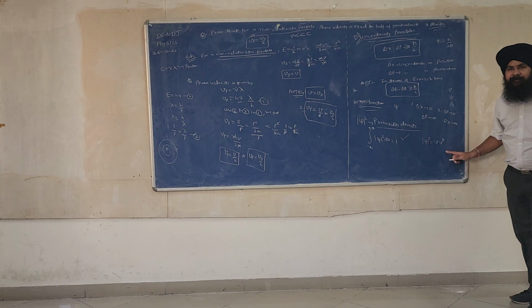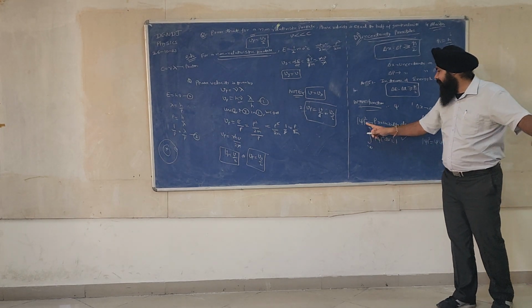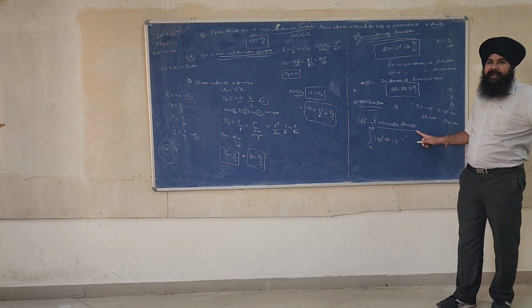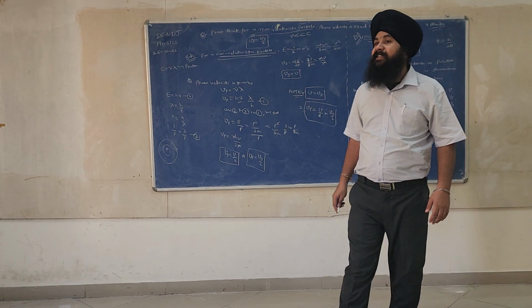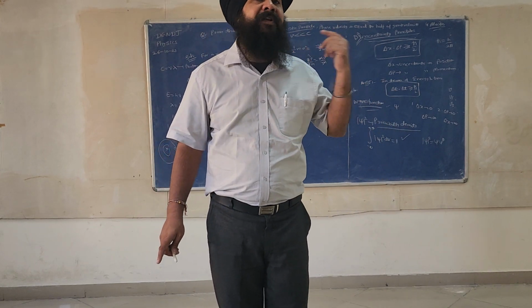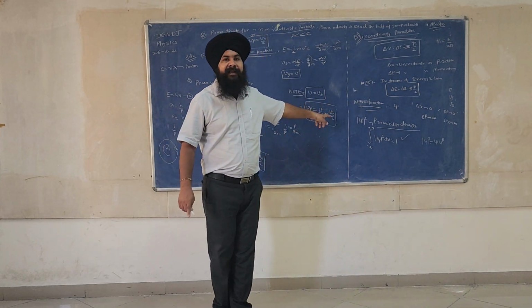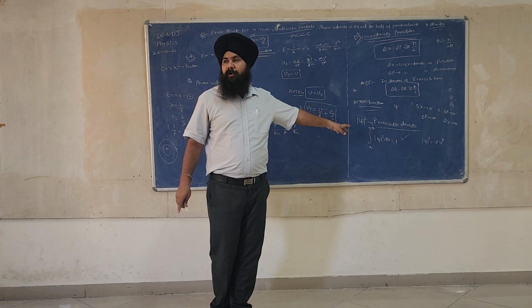Psi star means a complex conjugate. Are you getting my point? Now see, psi square is called the probability density, and psi square has the physical significance. Psi has no physical significance, but psi square has the physical significance. It is also called the probability density.